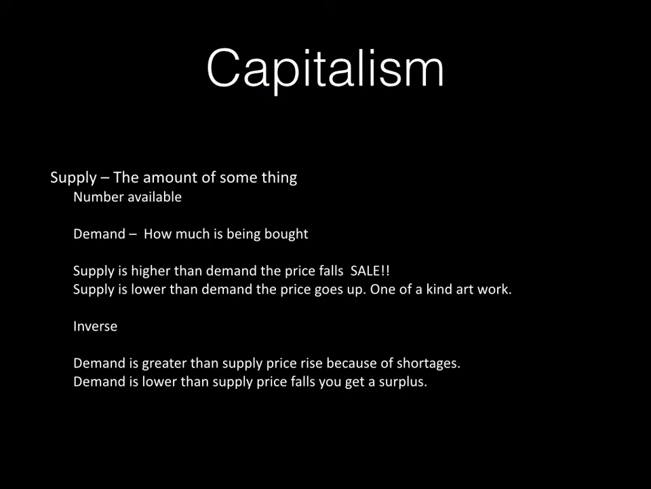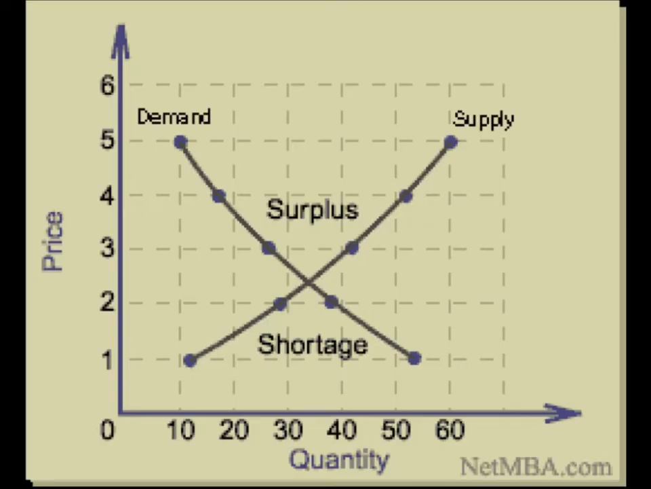Of course, the opposite is true if you think about it on the demand side. If demand is greater than supply, the price is going to rise, and you're going to end up with shortages, right? There's not going to be enough produced. If demand is lower than supply, you get a surplus. And the fantastic thing about supply and demand is that you can map it on a grid. This is what it would look like.